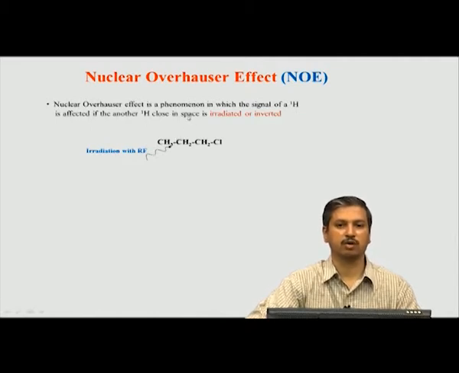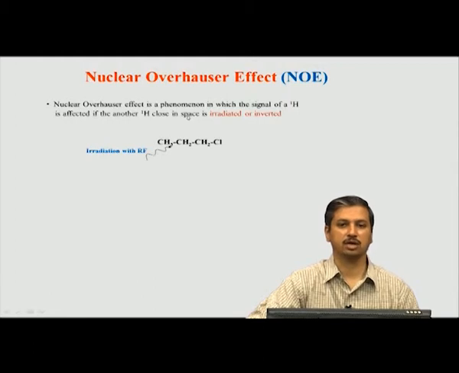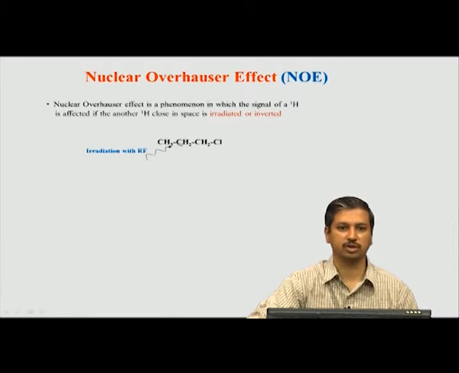Remember, until now, in COSY and TOCSY and also in 1D NMR, we only looked at J coupling. J coupling is an interaction between two neighboring hydrogens, through 3 bonds or 2 bonds, because of the physical connection between them. But that is not the only way two hydrogens interact. Two hydrogens can also interact through space, not through a bond, because they are close in space, and that is called dipole-dipole interaction.